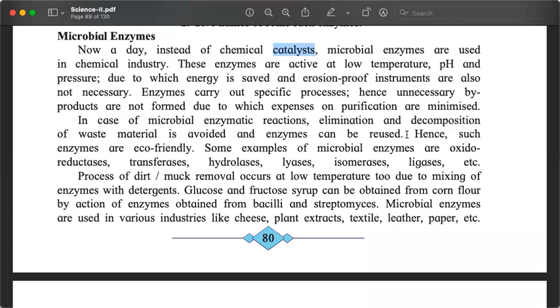So if you are trying to make something at a very large scale, and if there is a way to do it faster, we would like to do it. Jaldi ho jayega. That is why we use enzymes and catalysts. These enzymes are mainly active at low temperature, low pH, and low pressure.